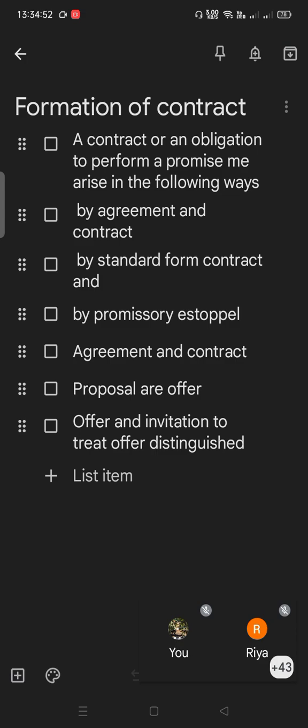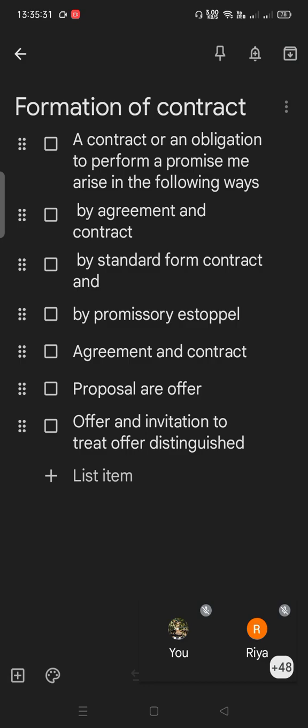A promise is a result of the offer or proposal by one person who gives the proposal, which is accepted by the other person. Take an example: when A makes a proposal to sell his watch to B for rupees 2000 and B accepts his proposal, that results in a promise between the two persons. Section 2B of the Indian Contract Act defines a promise. 2B says that when the person to whom the proposal is made signifies his assent thereto, the proposal is said to be accepted.